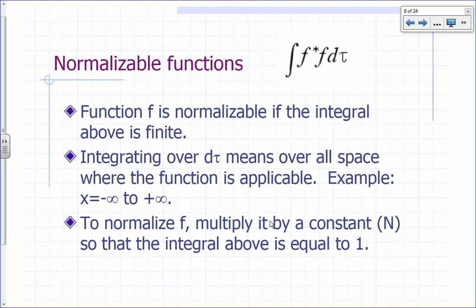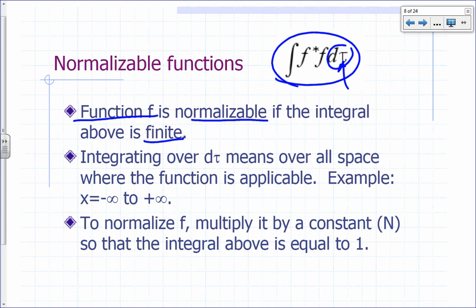Okay, so let's talk about normalizable functions then. A function f is said to be normalizable or quadratically integrable if the integral that I've written here, integral of f star f d tau, is a finite number. Okay, what did we say d tau meant? Integration over d tau simply means integration over all possible locations.